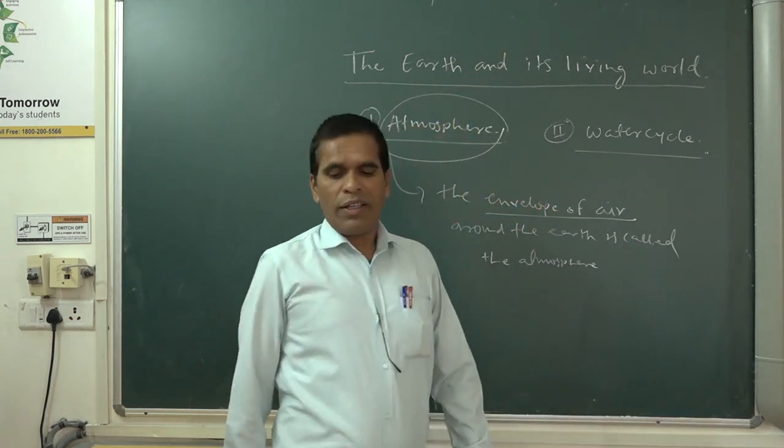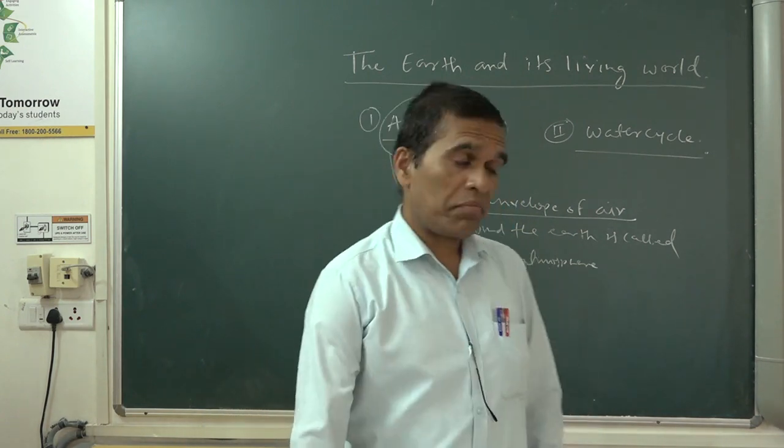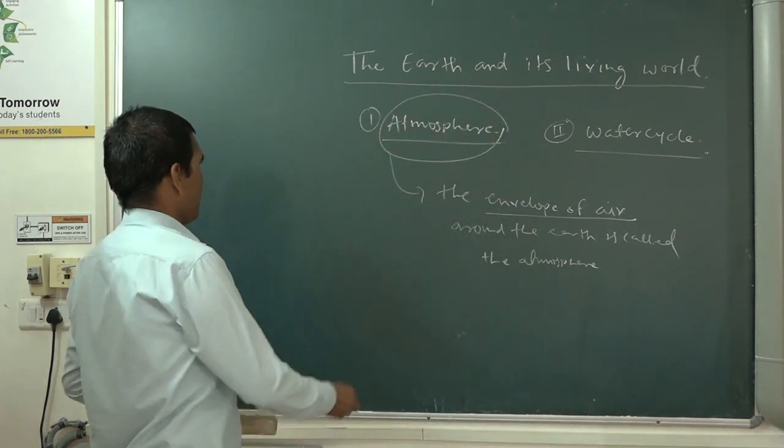In the atmosphere, various gases are there.